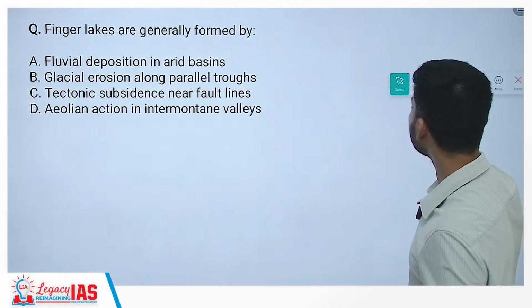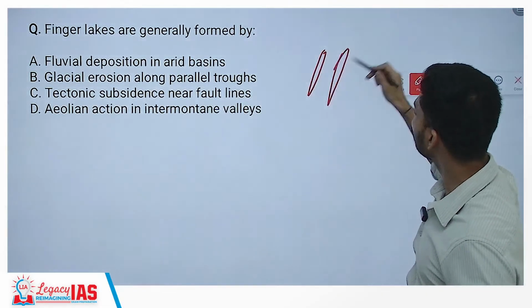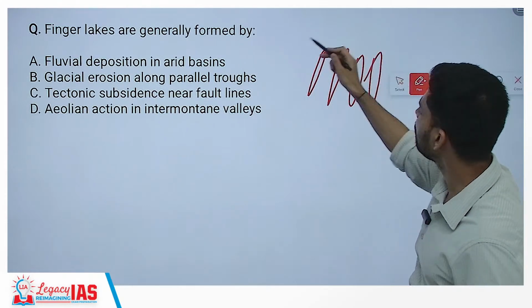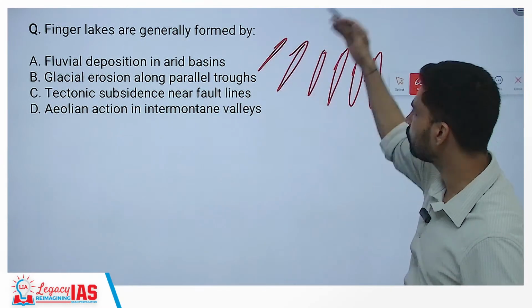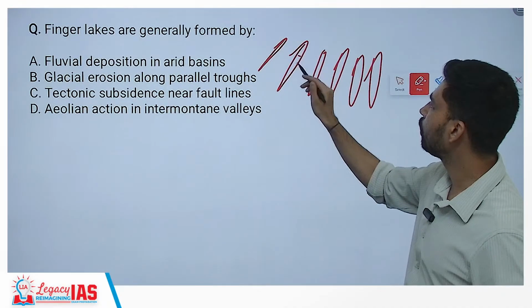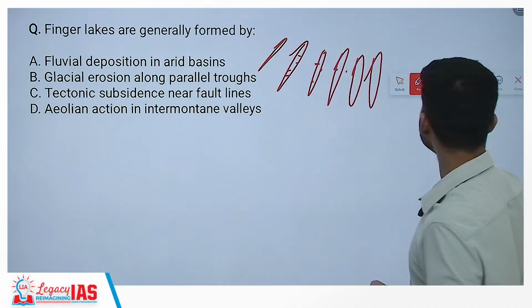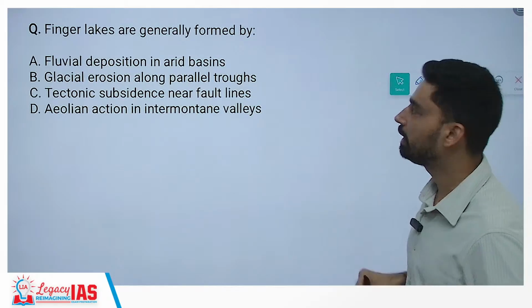Why parallel troughs? Because as we have discussed, as glaciers moved from north to south, they scoured a lot of such troughs and depressions in the north-south direction, and later they got filled up. The collection of these depressions is what we call Finger Lakes.